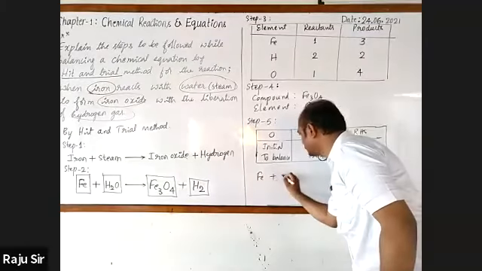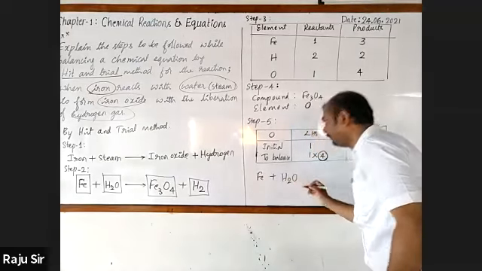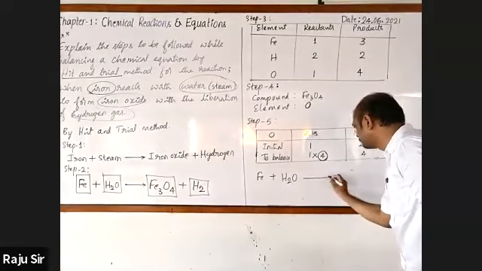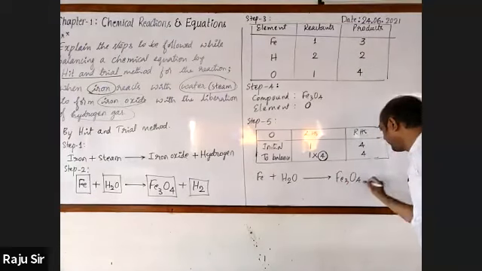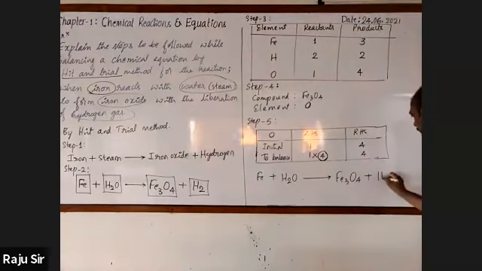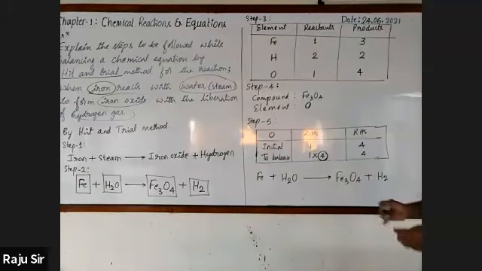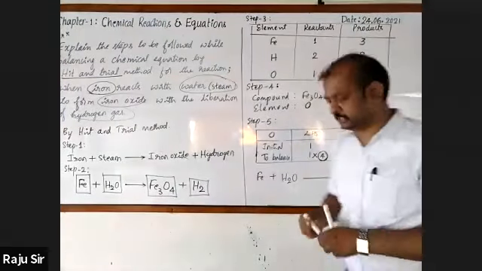Now you write the equation. Fe plus H2O gives rise to Fe3O4 plus H2. Then put a box for each.